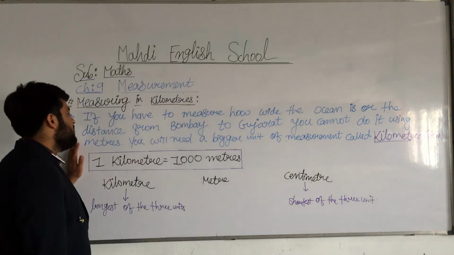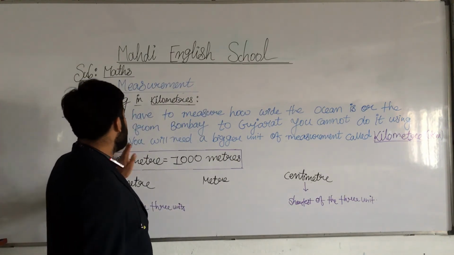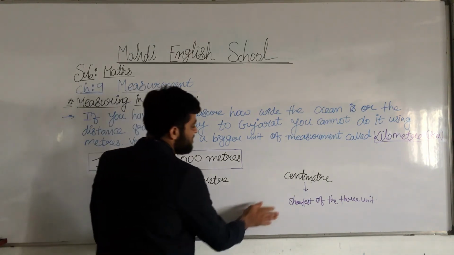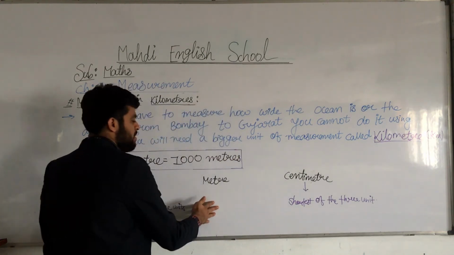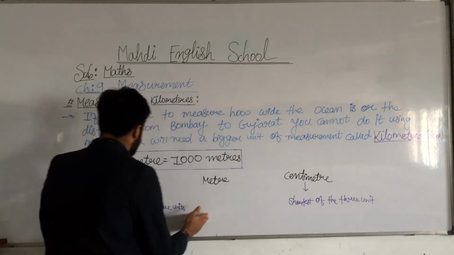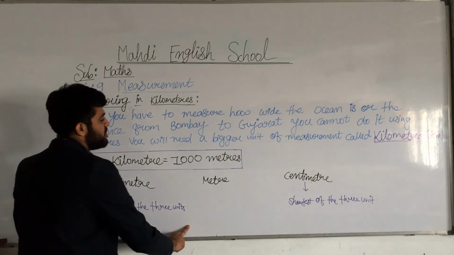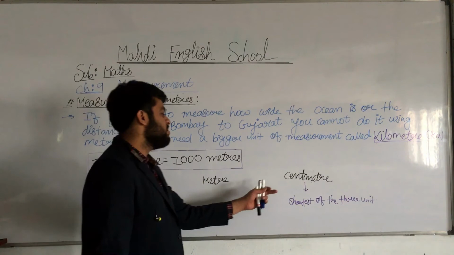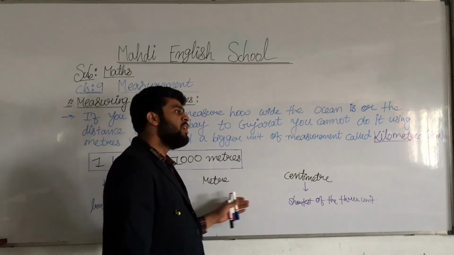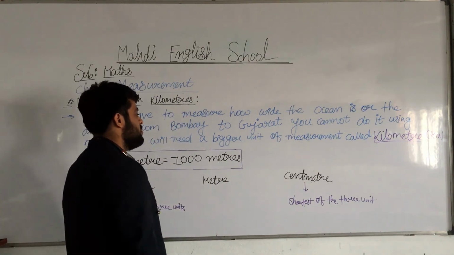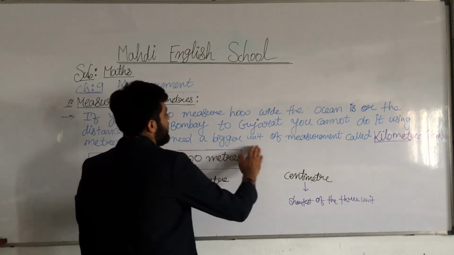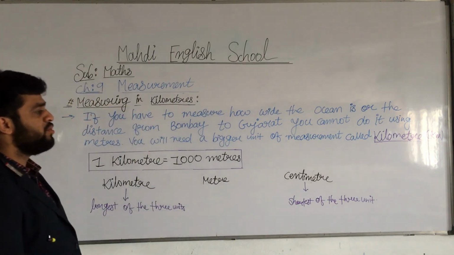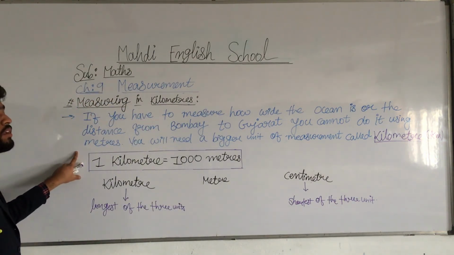We will need a bigger unit. Centimeter is the shortest of the three units. We cannot take the meter. We take the longest of the three units. We have three units: very small, small, and large. Understood? So we will need a bigger unit of measurement. It's called a kilometer. Understood? I hope you all understand this box.